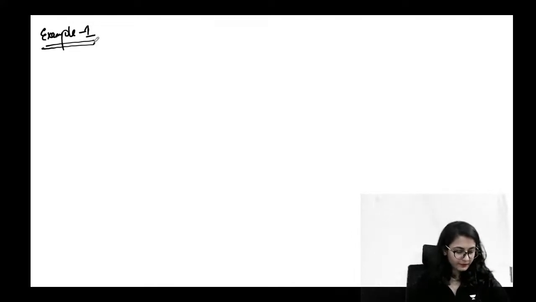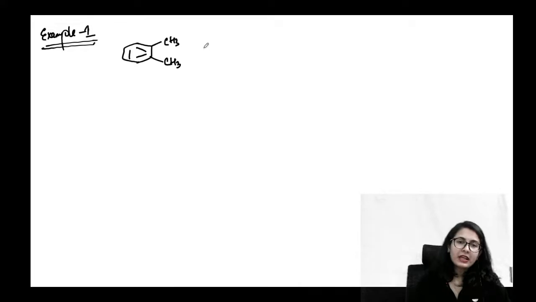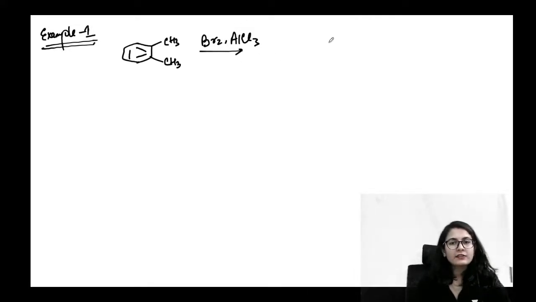Based on this reaction, for example, ये देखो, there is a molecule like this. It is orthoxylene molecule. ठीक है? Right. Now, if I am providing bromine to it in the presence of AlCl3, you know that this is going to undergo bromination. Yes, right? Let's say I'm providing excess of bromine to this molecule. So, with the Lewis acid catalyst, it is going to do bromination.